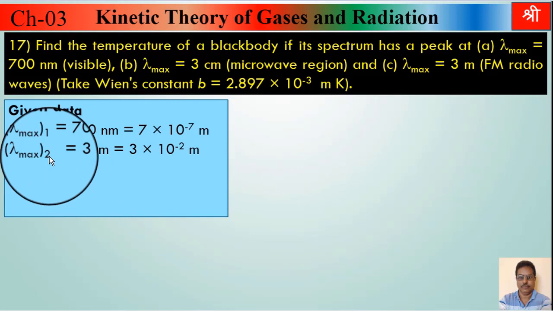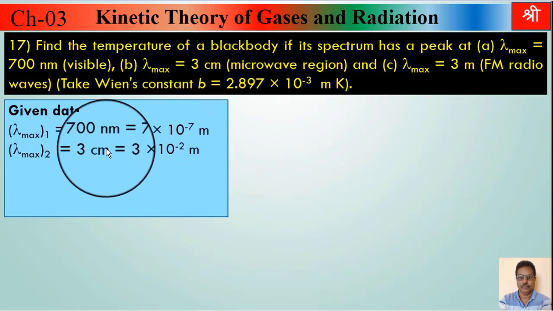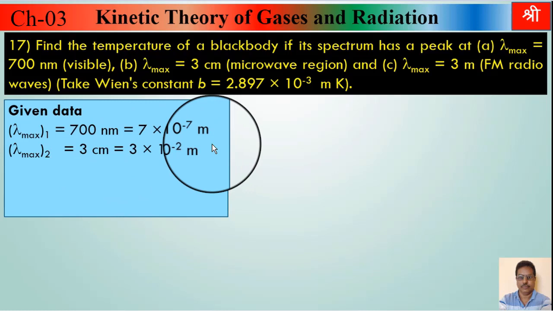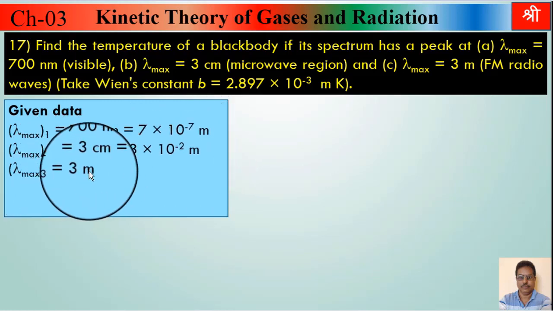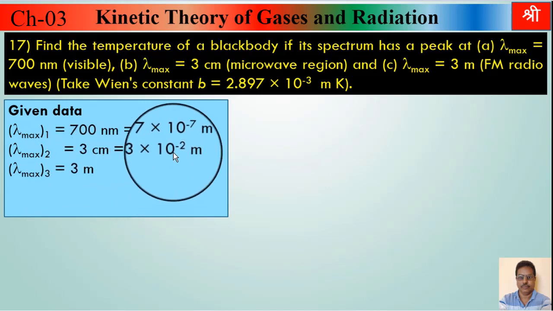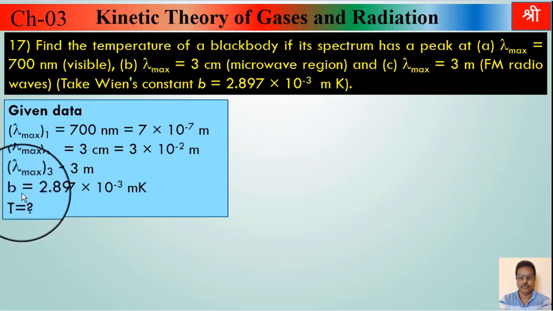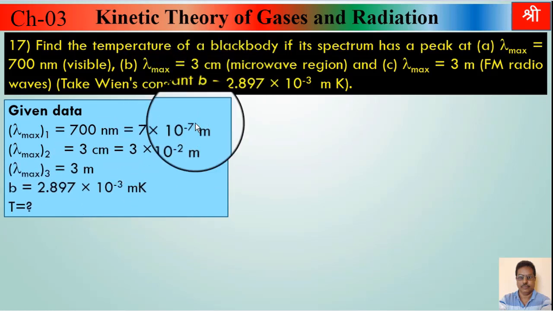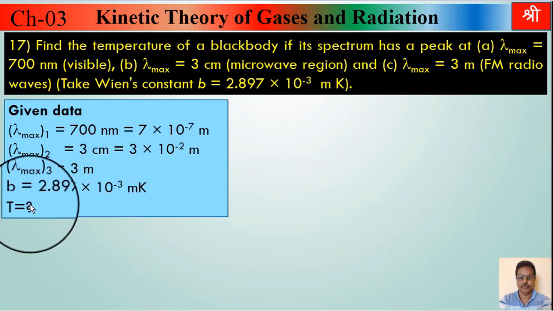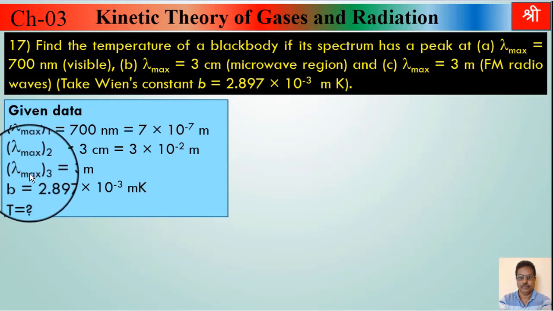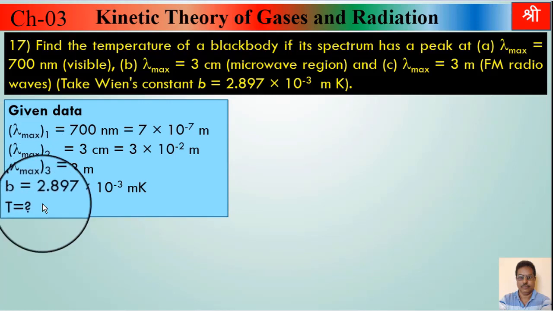Second lambda max is given, lambda max 2 equal to 3 centimeter. Again convert this into meter, because centimeter is not the SI unit of wavelength. So 3 centimeter will be 3 into 10 raised to minus 2 meter. Third, lambda max 3 equal to 3 meter, which is already in SI unit. We have to find the temperatures T1, T2 and T3, and Wien's constant B is 2.897 into 10 raised to minus 3 meter Kelvin. As there are 3 different values of lambda max, there will be 3 different temperatures.